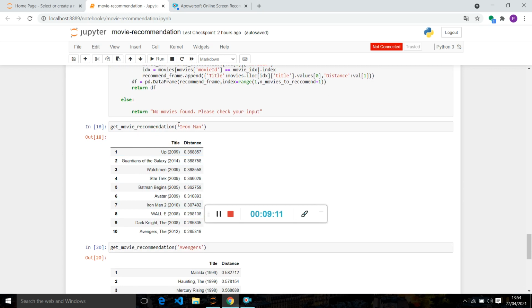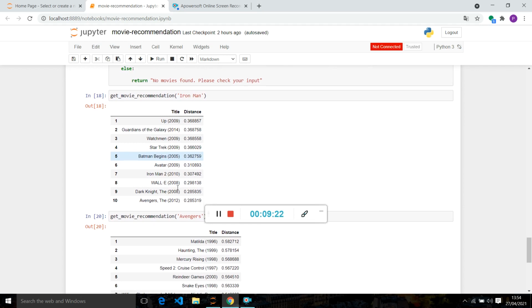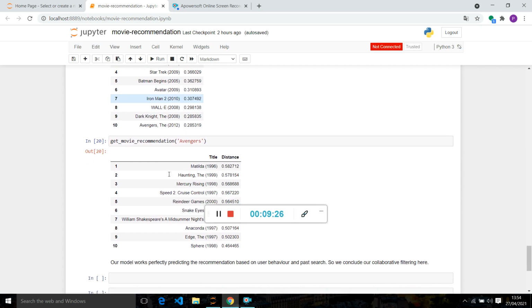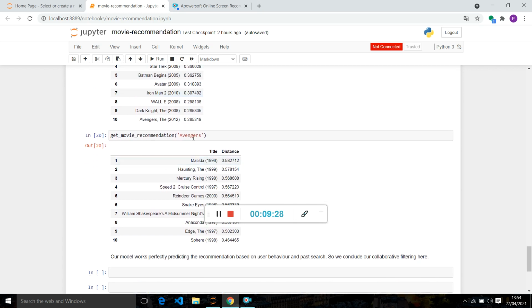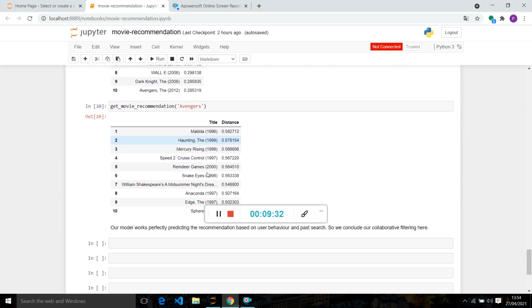First of all, we will try Iron Man. Here we get the top 10 movies similar to Iron Man. Our movie recommendation system works as well as we hoped. This is our second get movie recommendation, for Avengers, and here we see the top 10 movies like Avengers.